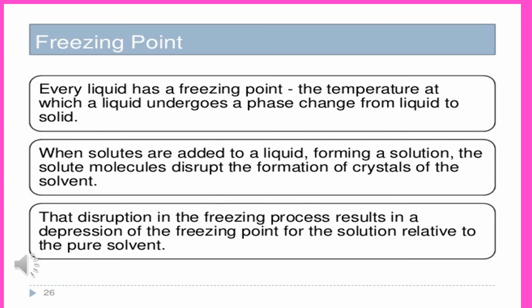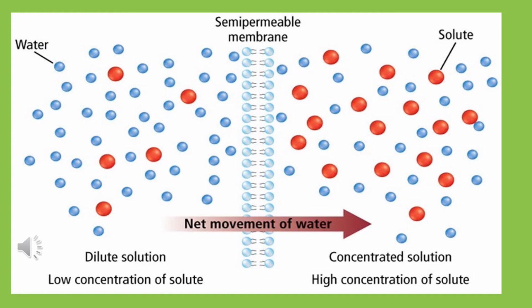That disruption in the freezing process results in a decrease of the freezing point, or a depression in the freezing point, for the solution relative to the pure solvent. So this depression in the freezing point is called a colligative property.